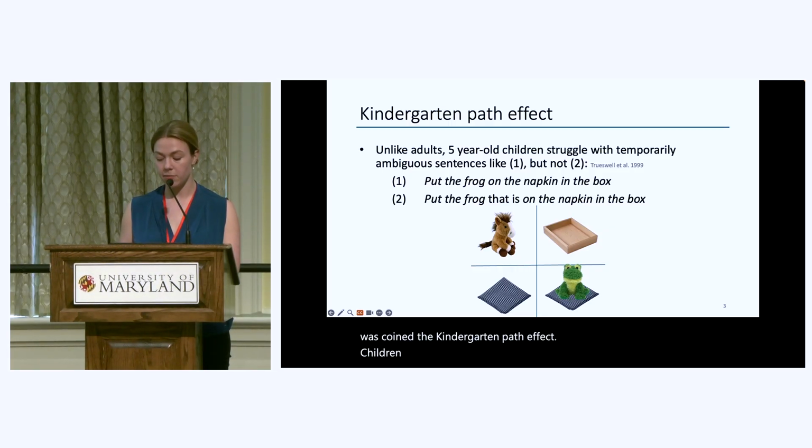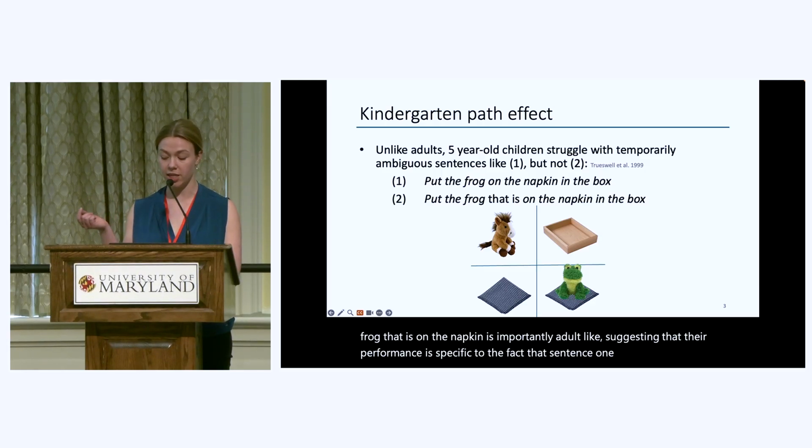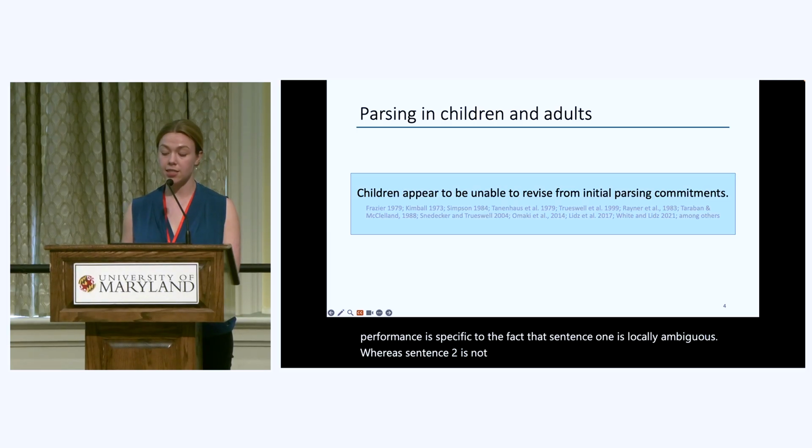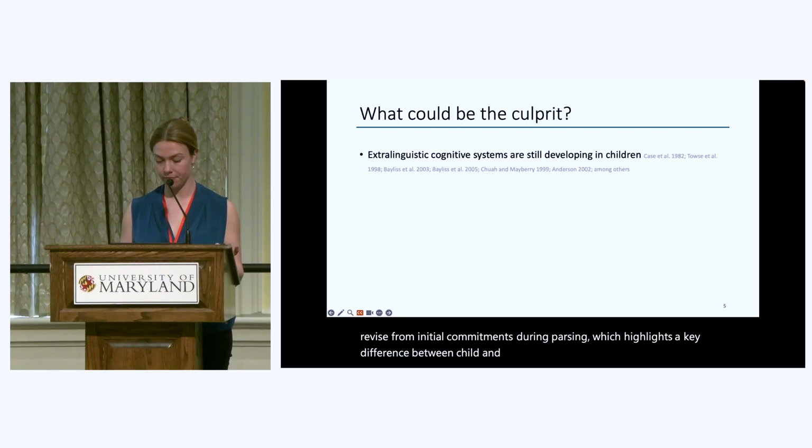Children's performance with the disambiguated sentence, "Put the frog that is on the napkin," is importantly adult-like, suggesting that their performance is specific to the fact that sentence 1 is locally ambiguous, whereas sentence 2 is not. The Trueswell study is consistent with a wide range of other studies showing that children appear to be unable to revise from initial commitments during parsing, which highlights a key difference between child and adult parsing. So what could explain these differences?